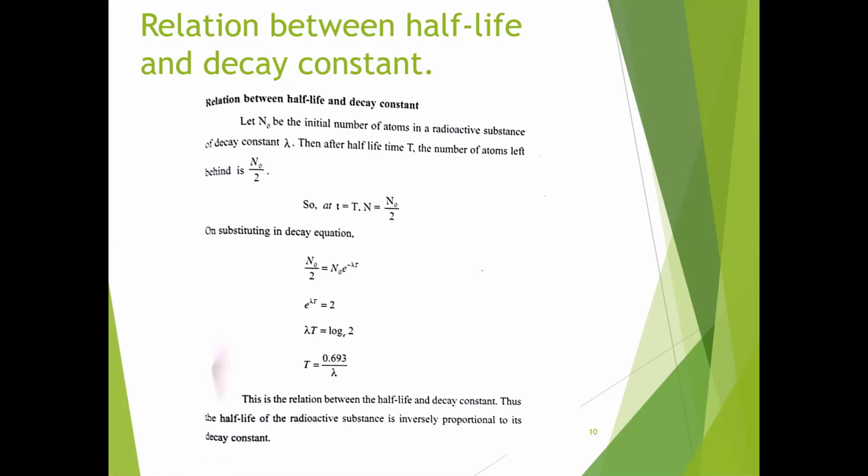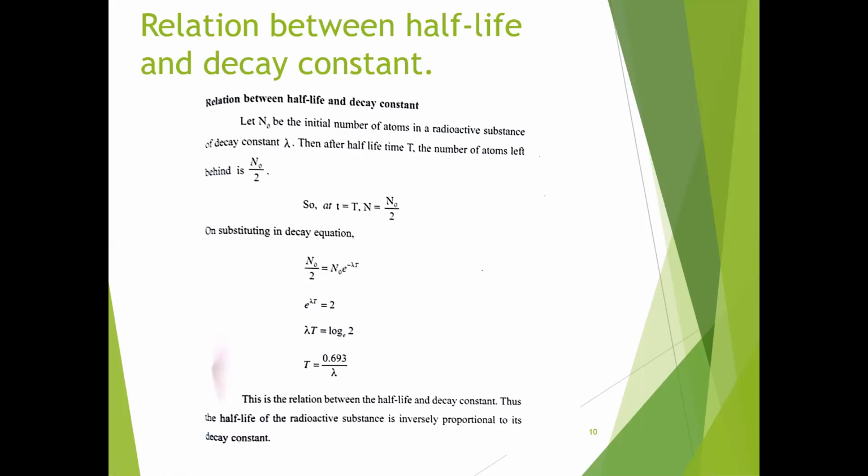Thus, the half-life of a radioactive substance is inversely proportional to its decay constant. T is inversely proportional to lambda. If the decay constant is more, the half-life is less.